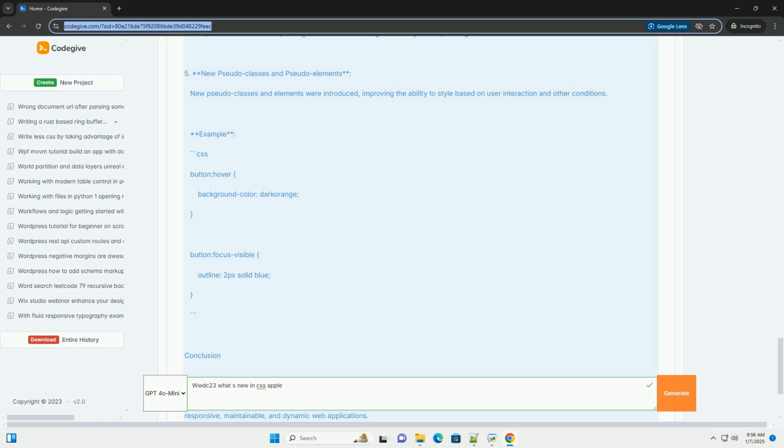3. Enhanced grid and flexbox features. Improvements to CSS grid and flexbox make layout management easier and more intuitive. Example using CSS grid. This example creates a responsive grid layout where each grid item will have a minimum width of 200px, and the number of columns will adjust based on the container size.